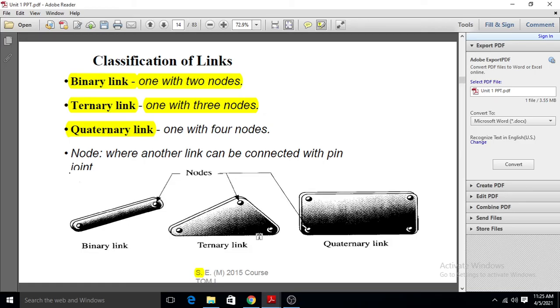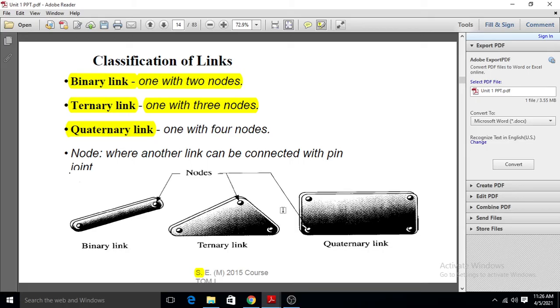That's why it is called the ternary link. But this ternary link is only one part or only one link, and a quaternary link with four nodes means it can connect four other parts, and is called the quaternary link.